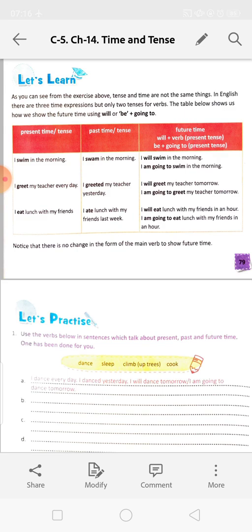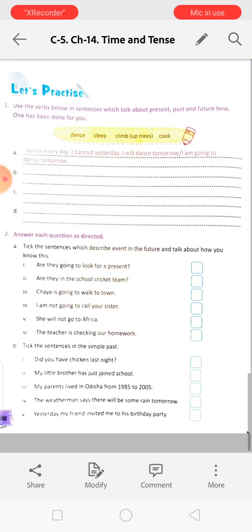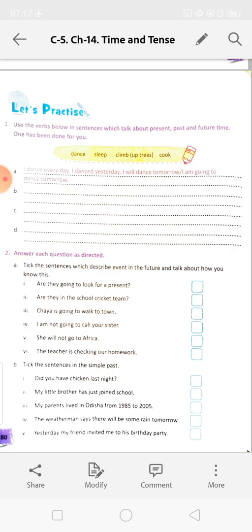So we can use will plus verb to express the future time, or we can use the be verb plus going plus the infinitive, to eat, to show the future time. Notice that there is no change in the form of the main verb to show future time. Next, use the verbs below in sentences which talk about present, past and future time. Dance: I dance every day. I danced yesterday. I will dance tomorrow, or I am going to dance tomorrow.